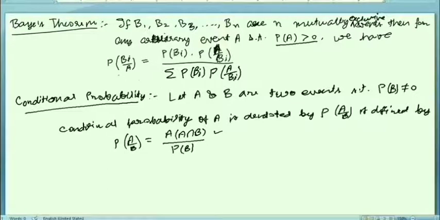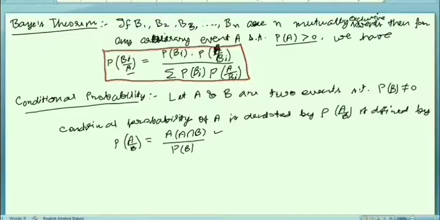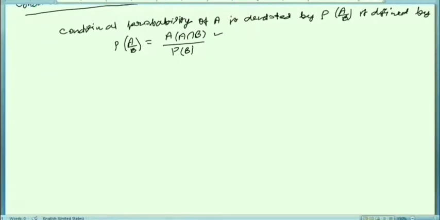We have conditional probability of any Bi with respect to this A is equal to probability of Bi into conditional probability of A upon Bi, divided by the summation of probability of Bi into conditional probability of A upon Bi. Okay, this formula you have to use here. And in which situation do we have to use this formula? You can understand this by an example.